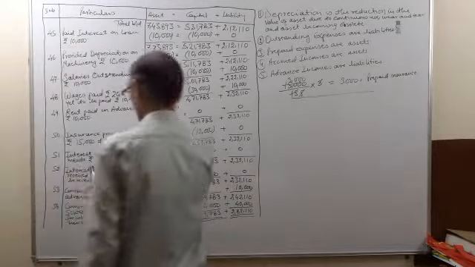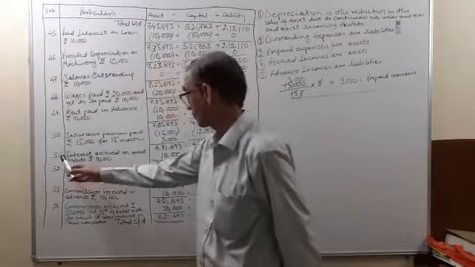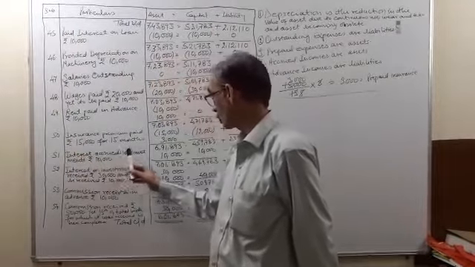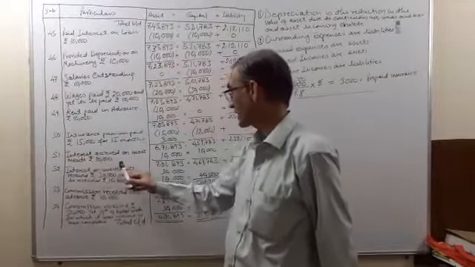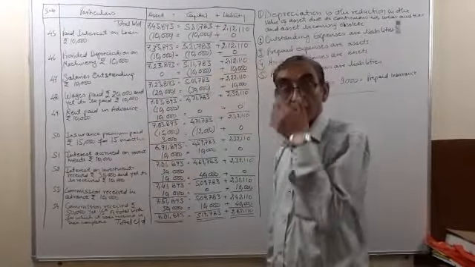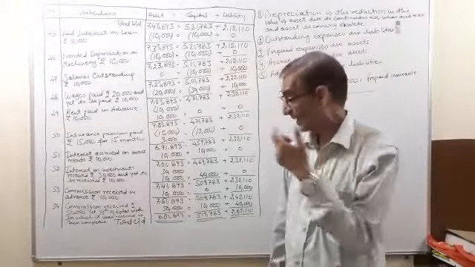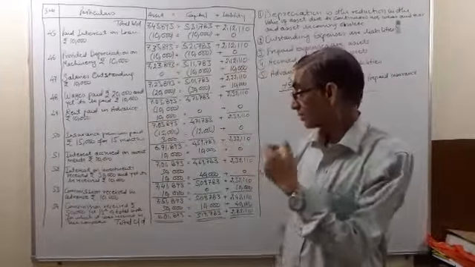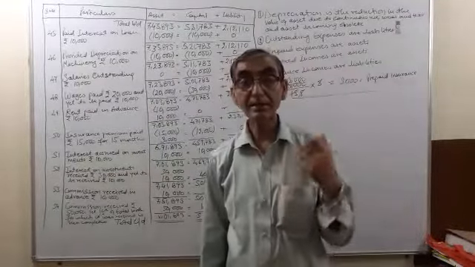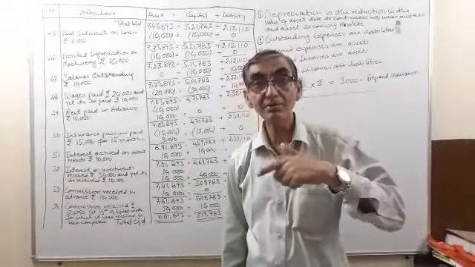Now the next transaction, that is transaction number 51. Interest accrued on investments rupees 10,000. Here interest accrued. Accrued means accrued income. It is an income. So accrued income is the income which is due to be received in the current year